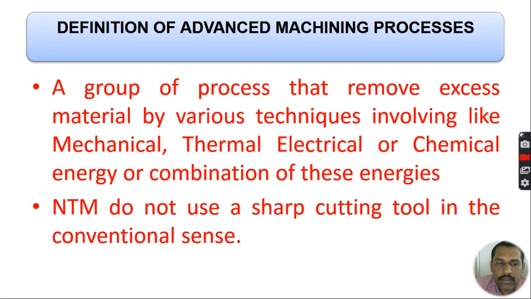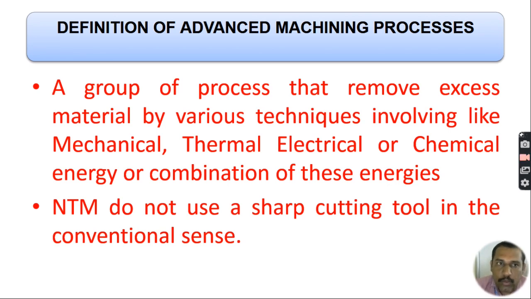In NTM process, that is non-traditional machining process, we do not use sharp cutting tools as in conventional machining process. In conventional machining processes, as I said earlier, metal removal takes place by direct contact between the tool and materials. As we know, when we have direct contact between tool and materials, what things will happen.